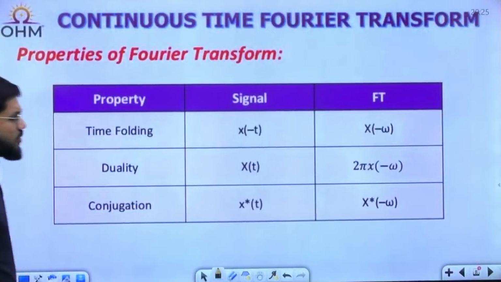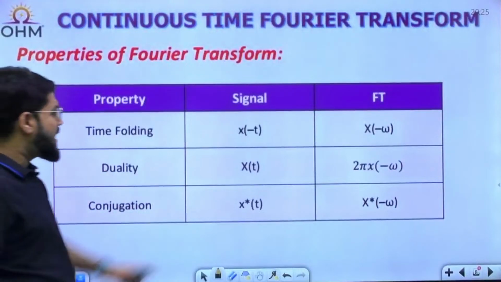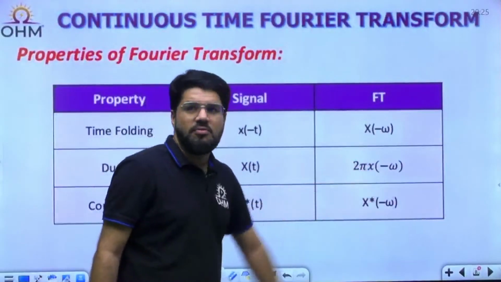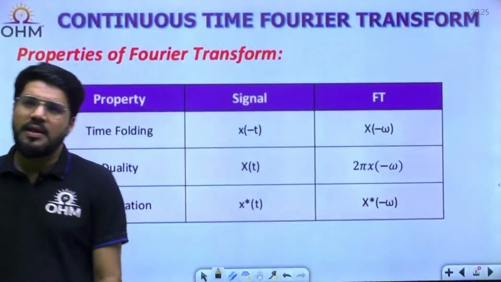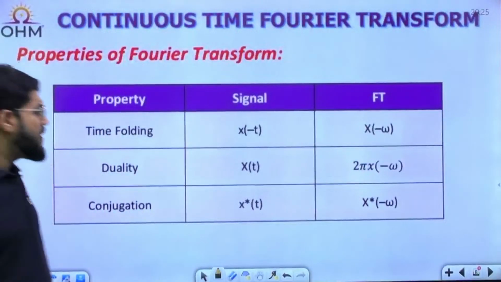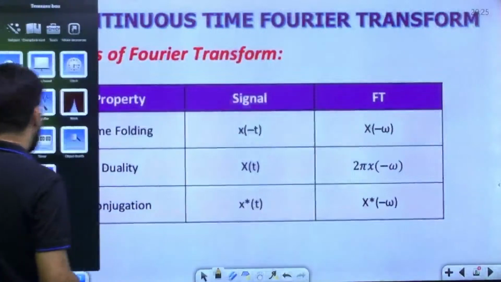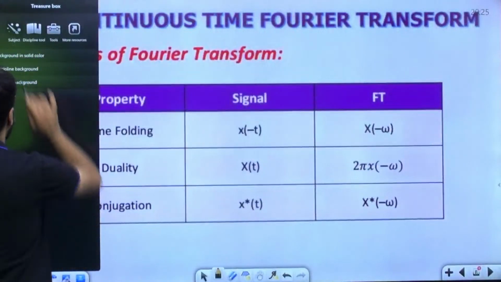Duality, that is what I was telling you, an important one. Capital X(t) has the Fourier transform 2π x(minus ω). You must always be aware of how to apply the duality. Just for a moment, I will pause.